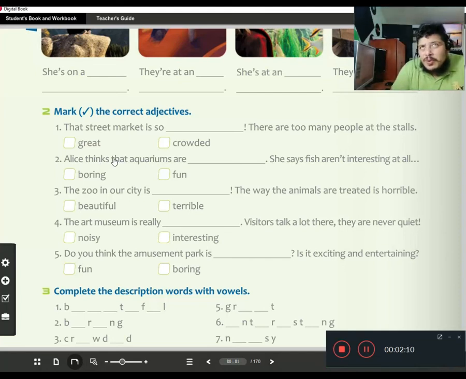Beautiful or terrible? Number 4, the art museum is really... visitors talk a lot there. They are never quiet. So we have noisy and interesting. And number 5, do you think the amusement park is exciting and entertaining? So what do you think? Fun or boring?